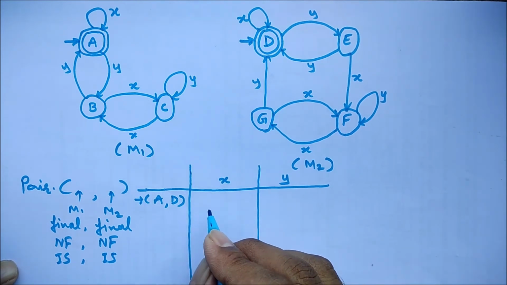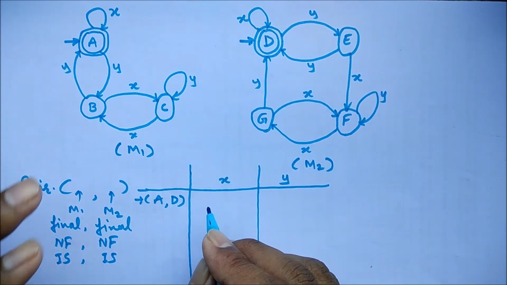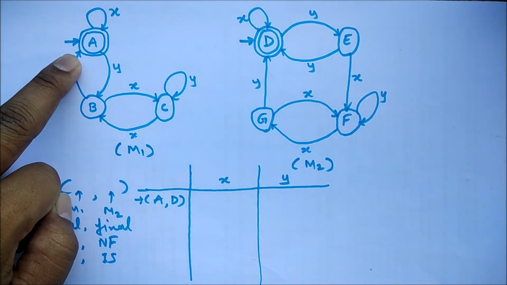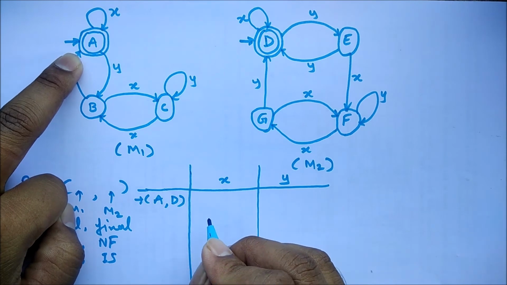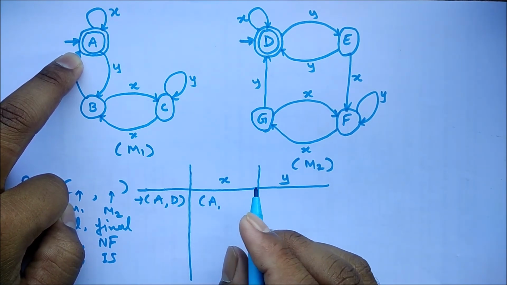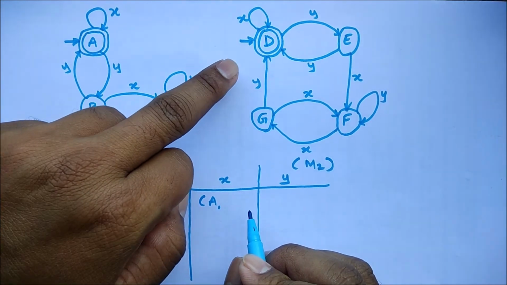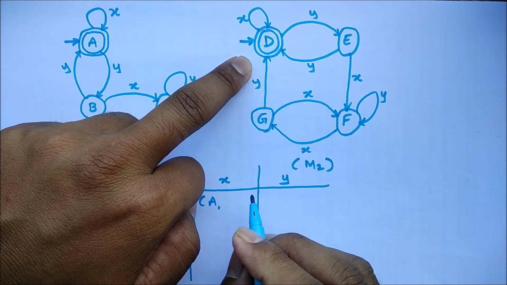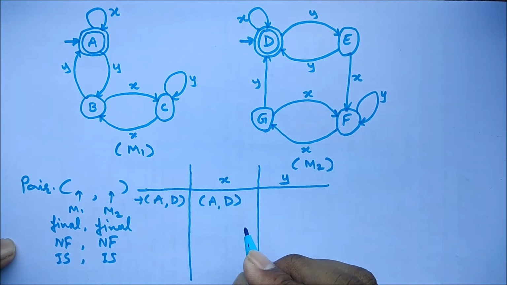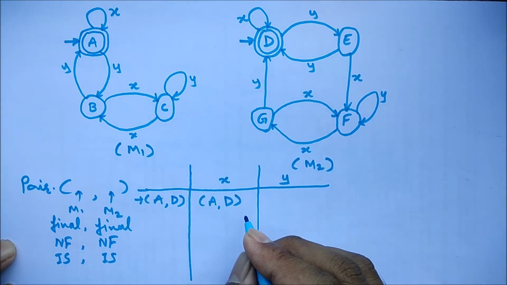A is transiting to A with input X, whereas D is transiting to D with input X. So the pair we got here is AD.